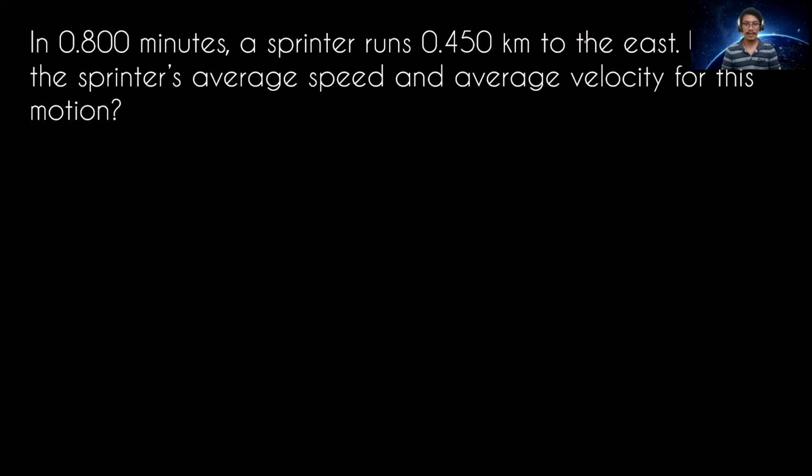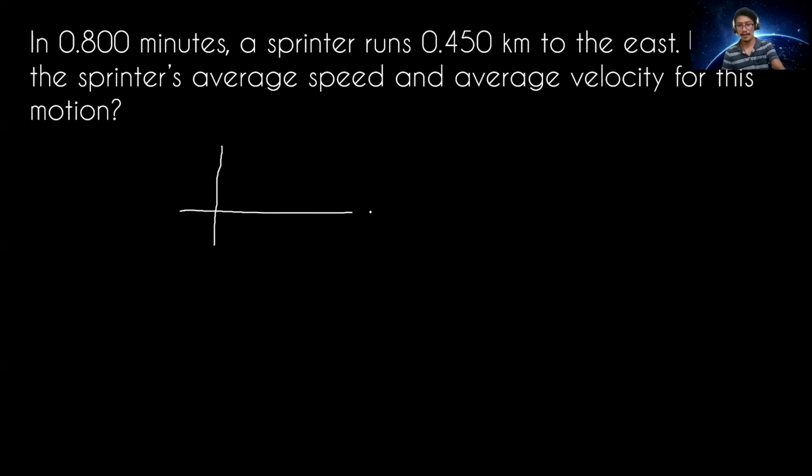In 0.800 minutes, a sprinter runs 0.450 kilometers to the east. What is the sprinter's average speed and average velocity for the motion? So the first step when we solve motion is to draw a frame of reference. Usually, drawing the frame of reference is part of my grading. So this is our frame of reference.